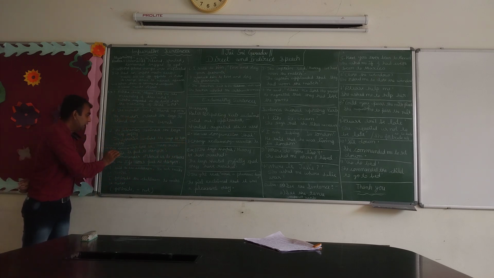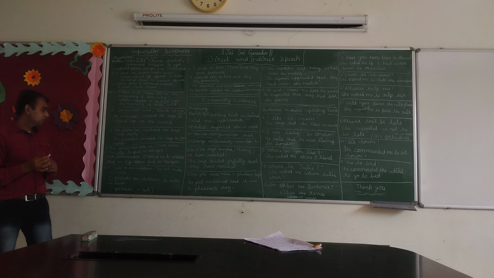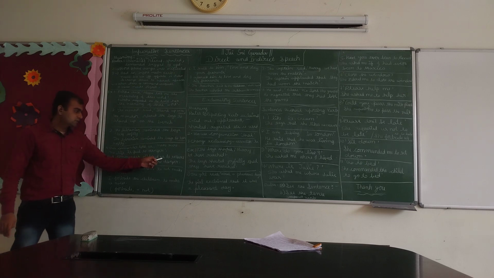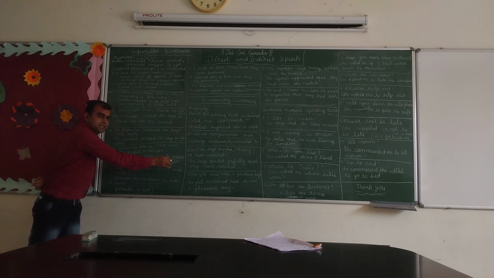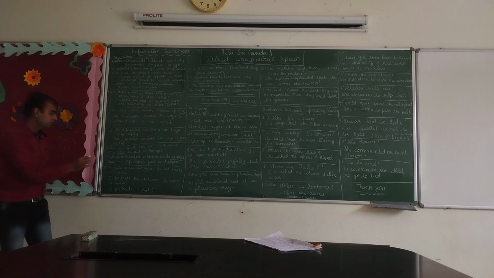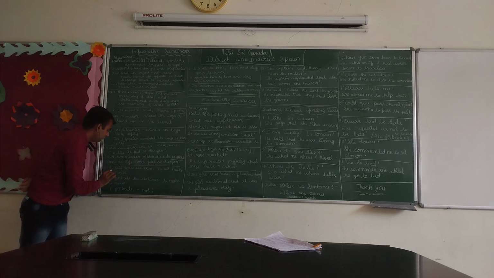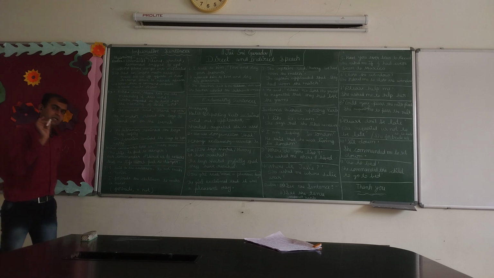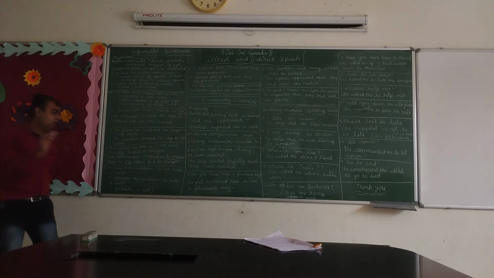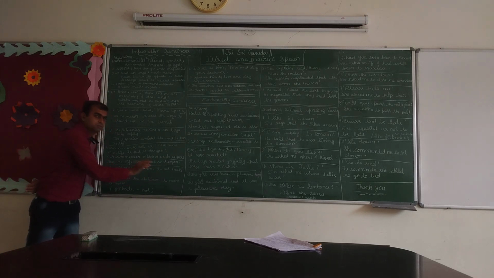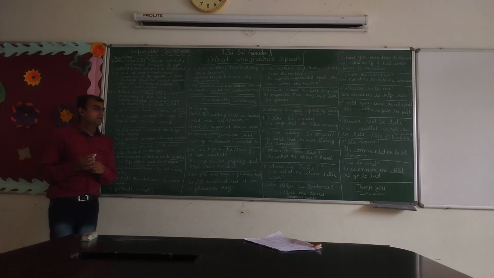Next, our commander told us, make sure no life is put to danger. Our commander ordered us to ensure that no life was put to danger. Here there is an infinitive. A fifth one, I said to the children, do not make a noise. How to make this sentence into indirect speech? I forbade the children to make a noise. Whenever we write forbade in the reporting verb, we should not put not in the reported speech. Is it clear? Next one.